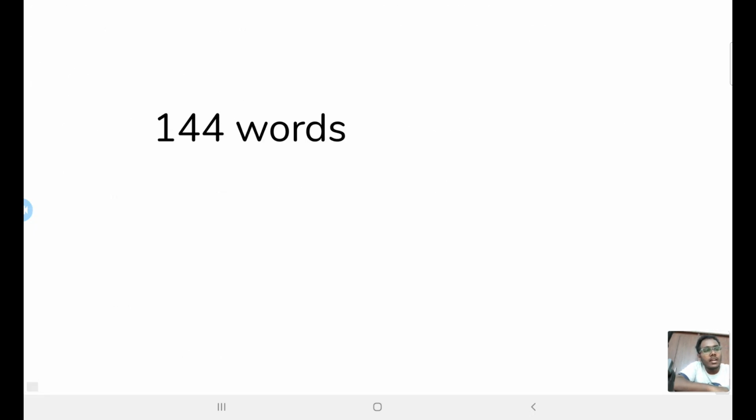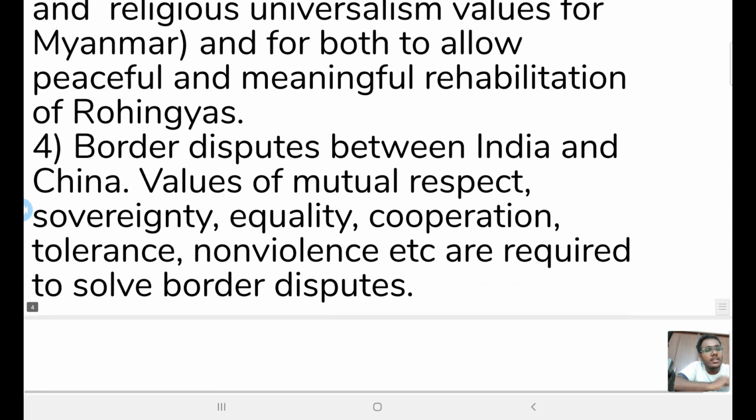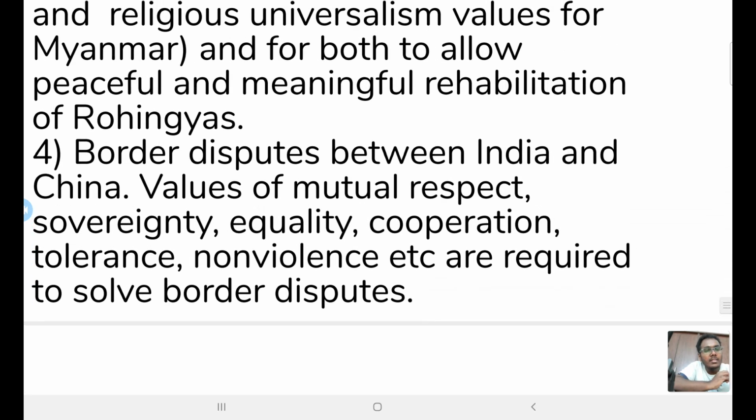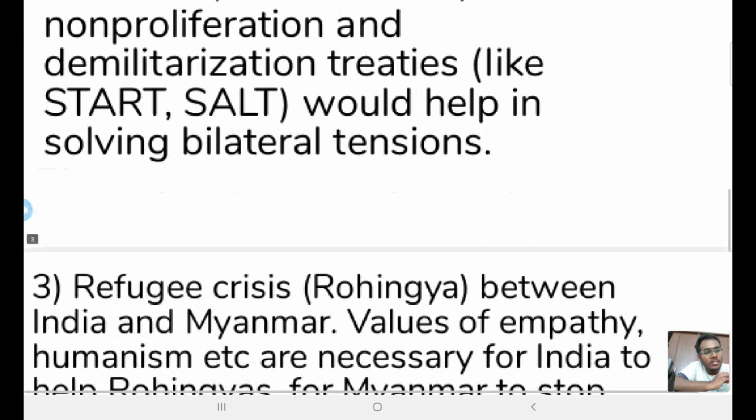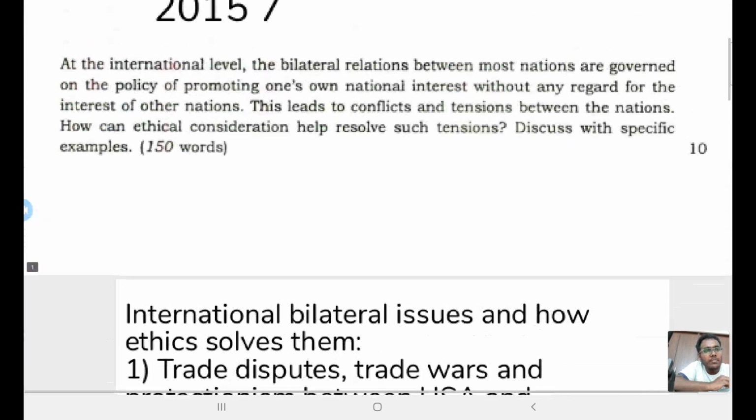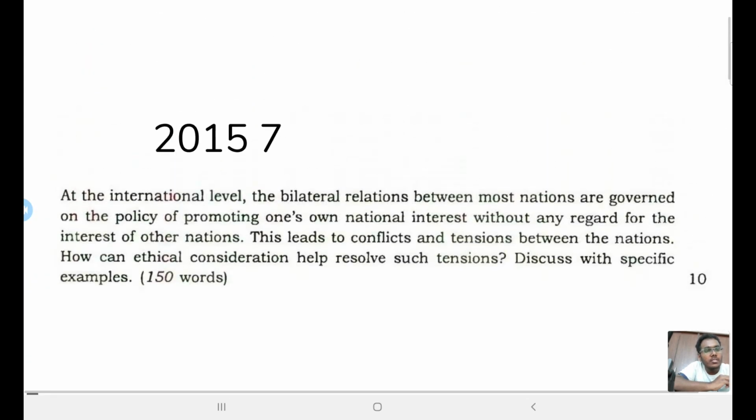So it comes to around 144 words. These are some specific examples, and these are the values that help in solving this crisis. So that is what this question asks. Using ethical consideration, we are able to resolve such tensions. So you can develop your own examples and write your own answers in a subjective ethics paper.